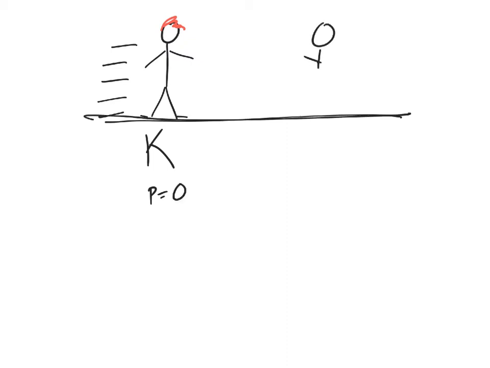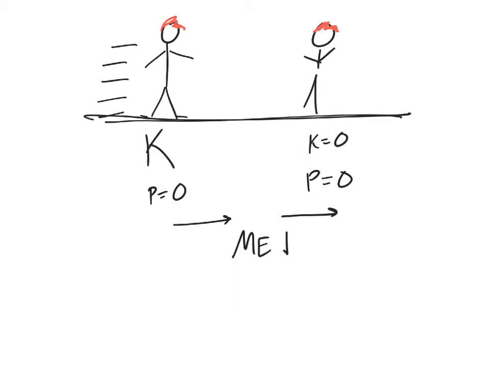By the time he stops doing his little dance, his kinetic energy will now be 0. His potential energy will be 0. His hair will still be fabulous. So he will have lost mechanical energy. So we would see mechanical energy had decreased between those two.